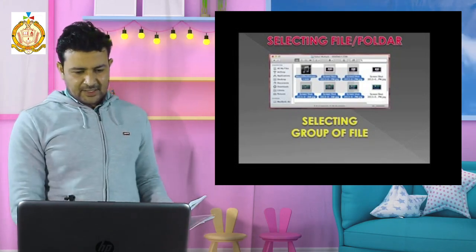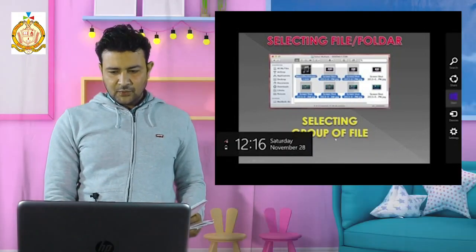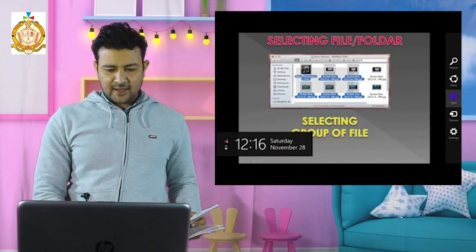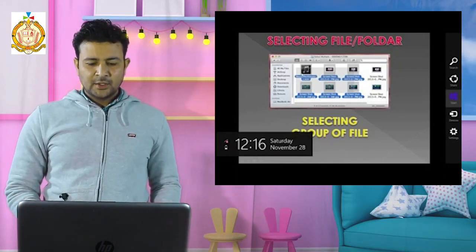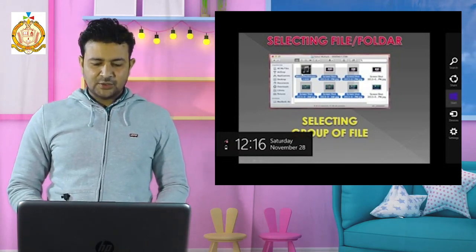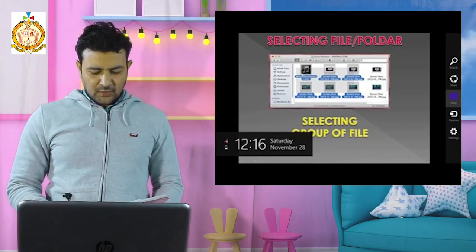See, multiple files are there in your PPT. If you want to select the files, you have to keep the cursor and drag up to the last file you want to select. And by the shortcut, you can use Control A if you want to select all the files.